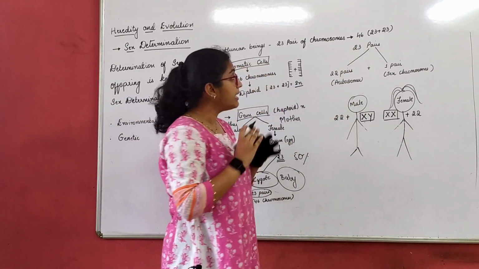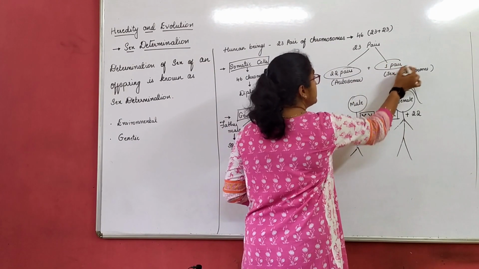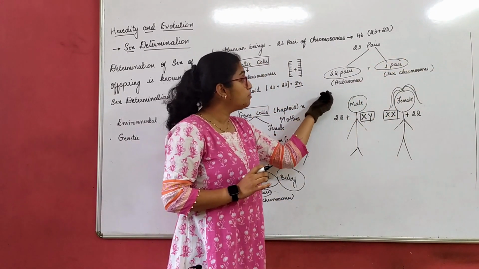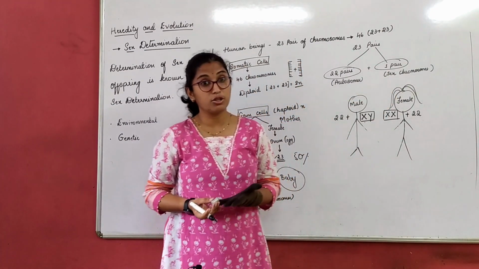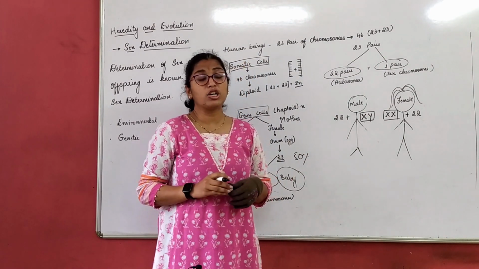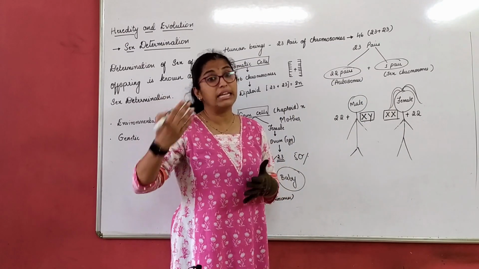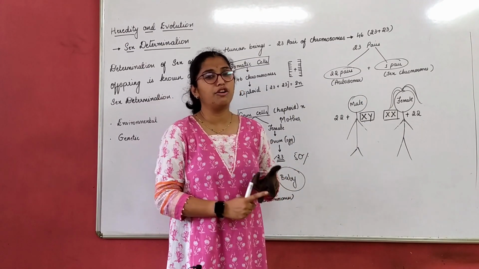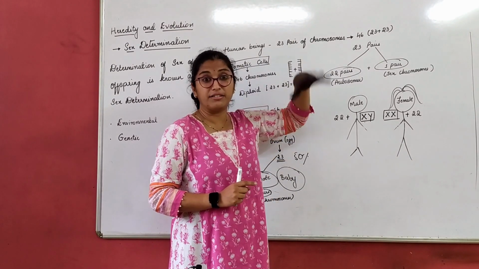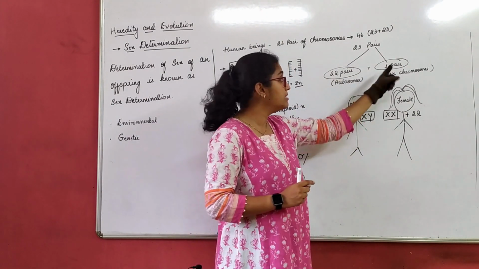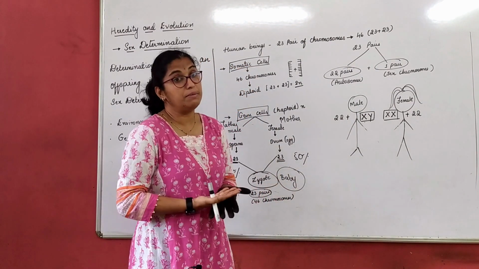The 23 pairs of chromosomes are again a bifurcation of 22 pairs plus 1 pair. Now these 22 pairs are called autosomes and 1 pair is called the sex chromosome. Now what could these autosomes be? These autosomes carry, for example, height, the color of your skin, the color of your hair, etc. Right? All hereditary factors. Only 1 pair is a sex chromosome. So how do these chromosomes now fuse, and how is the sex of the baby determined?